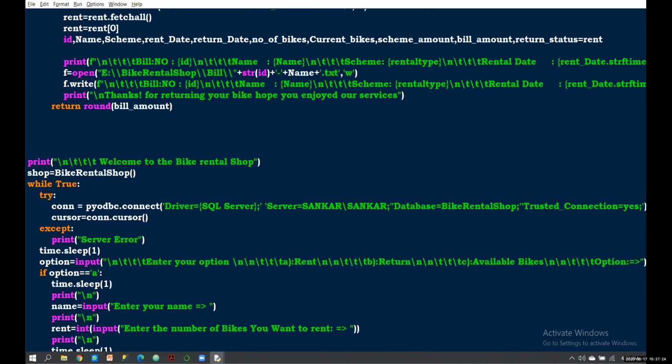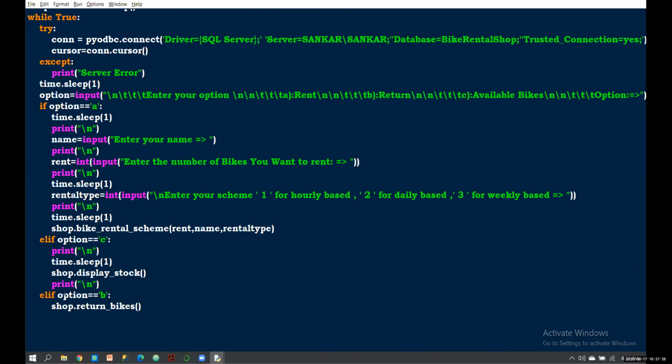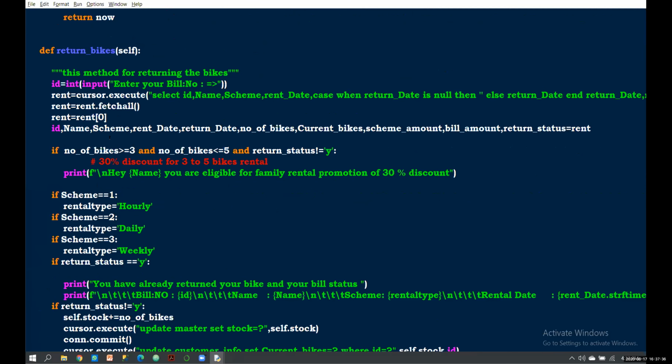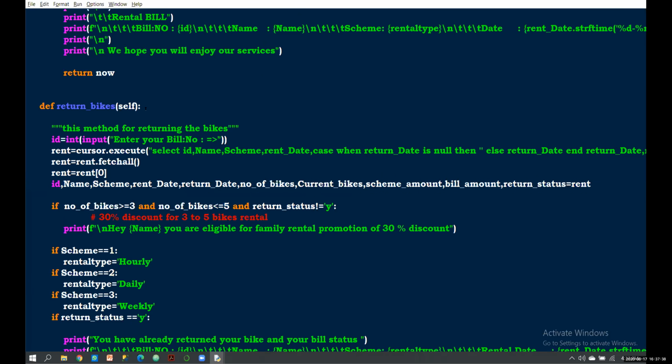Then, in the while loop, if the person chooses B, it goes to shop.return_bikes. Here you can see, shop.return_bikes first asks the bill number. The bill number is the ID, right?